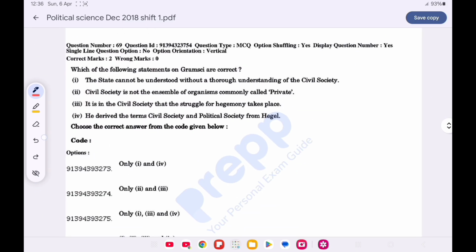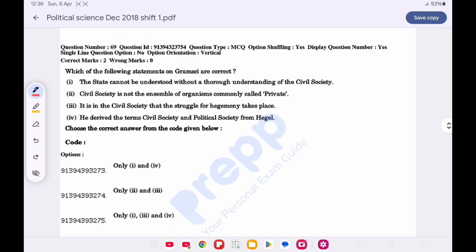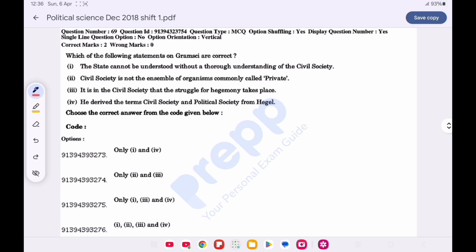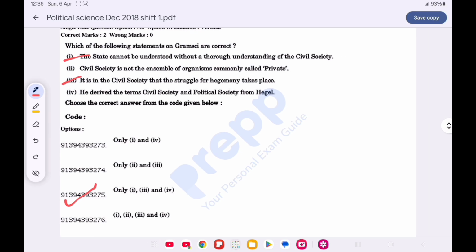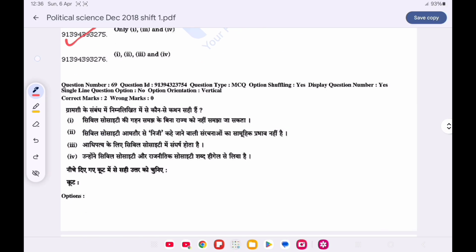Now question number 69. Which one of the following statement on Gramsci are correct? Choose the correct option from the code given below. Option C is correct, that is 1, 2 and 4. 1. The state cannot be understood without a thorough understanding of the civil society. It is the civil society that the struggle for hegemony take place, and he derived the term civil society from political society of the Hegel.